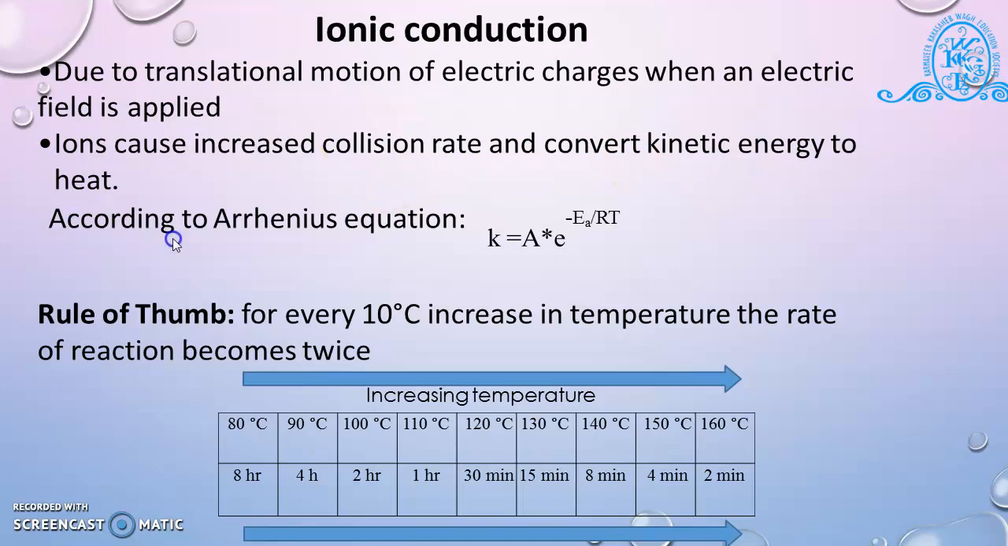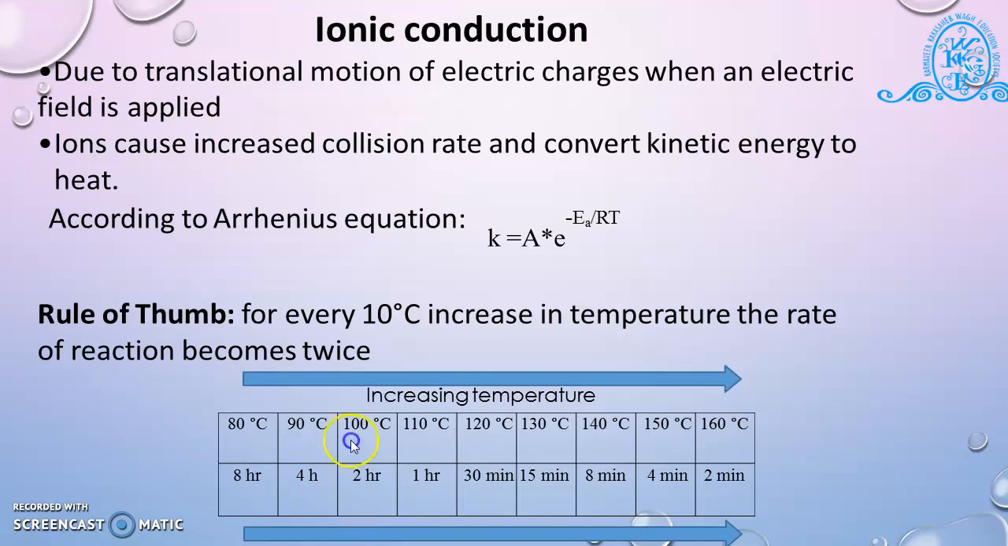According to the Arrhenius equation, k is equal to A times e raised to minus Ea divided by RT. So the rule of thumb says that for every 10 degrees Celsius increase in temperature, the rate of reaction becomes twice. Here the figure shows that increasing temperature decreases reaction time. If you see, at 80 degrees Celsius, the time required for synthesis is 8 hours.